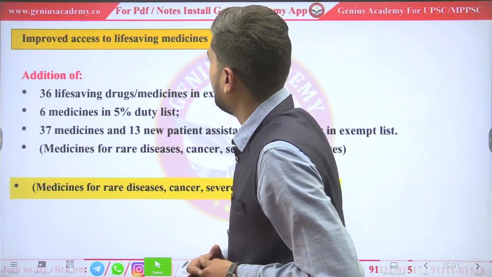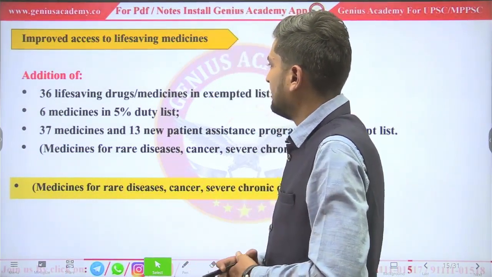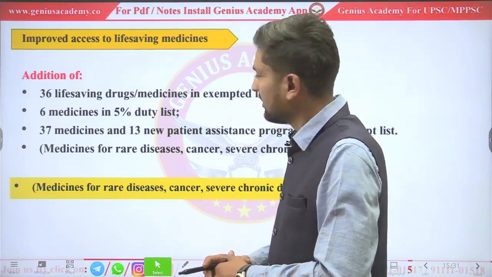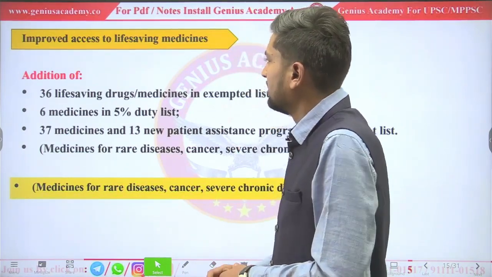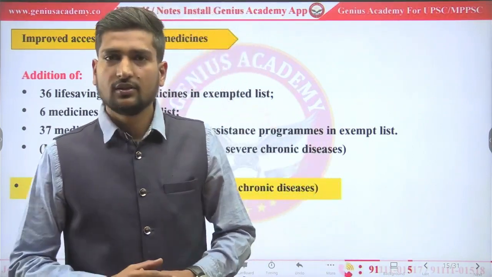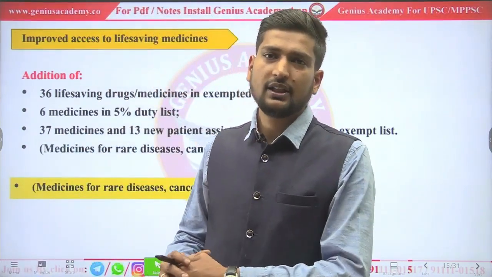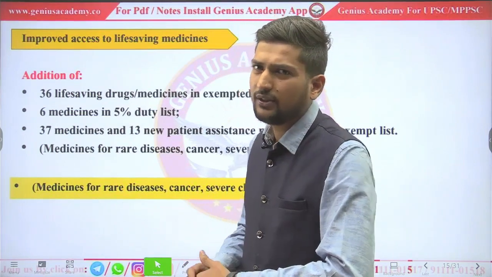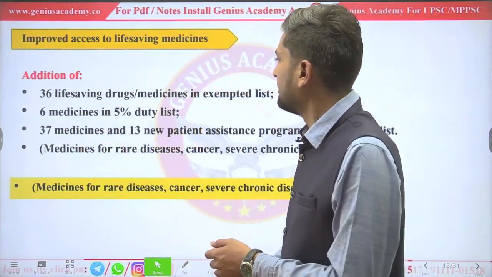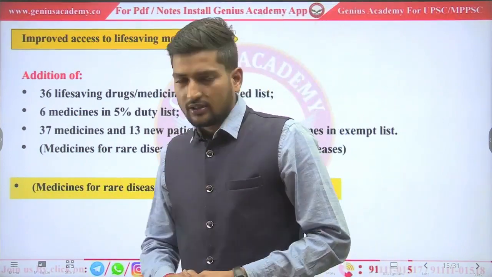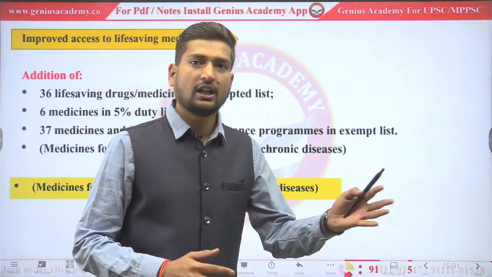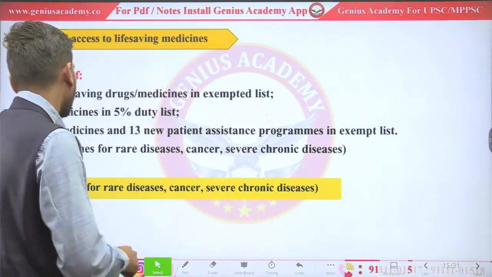Improve access to life-saving medicine. 36 life-saving drugs and medicines are exempted from the list. जो 36 life-saving drugs हैं, those will be exempted from tax. Government will not impose import tax on them. 6 medicines in the 5% duty list. जो 6 महत्वपूर्ण मेडिसिन्स हैं, गवर्नमेंट उन पे सिर्फ 5% ड्यूटी लागू करेगी.